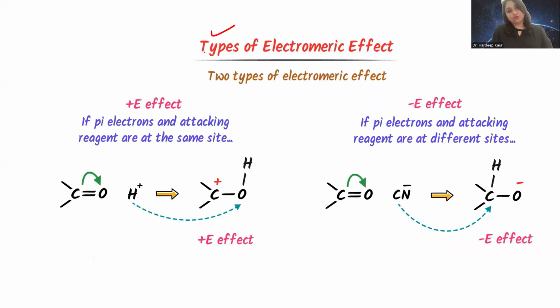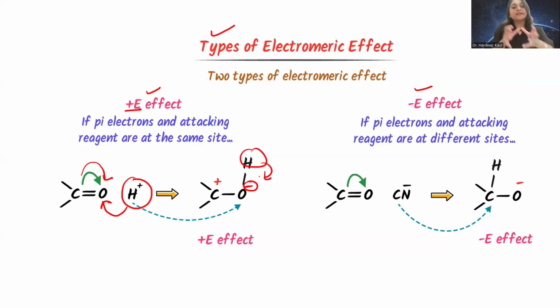The electromeric effect is of two types, plus E and minus E. Why do we call it plus E? When the transfer of the pi electron as well as the attachment of the attacking reagent are on the same atom. Here, electrons are transferring to this oxygen atom, and this proton is also attaching to this oxygen. So if the pi electron and the attacking reagent are at the same site, it is called the plus E effect.